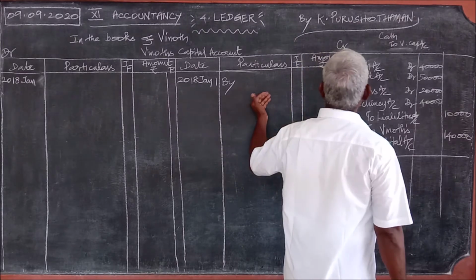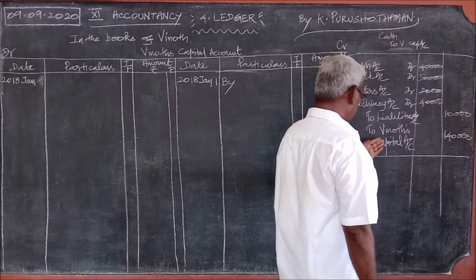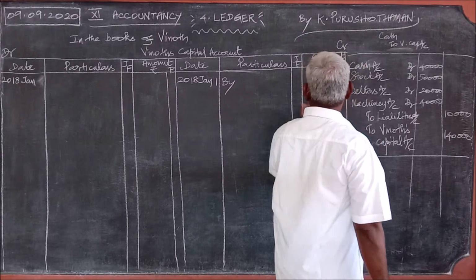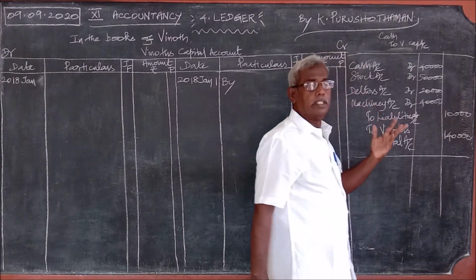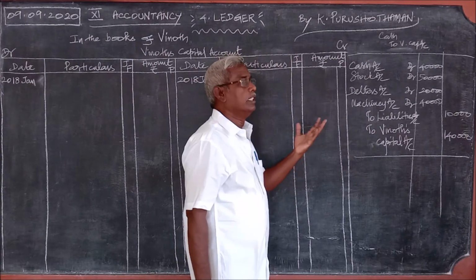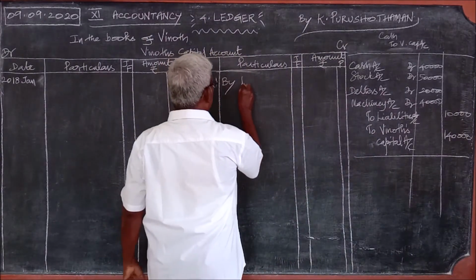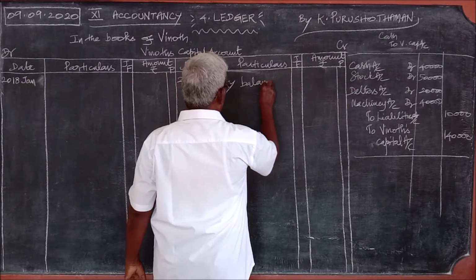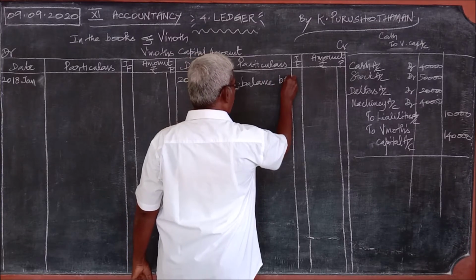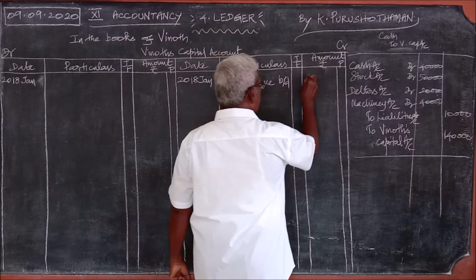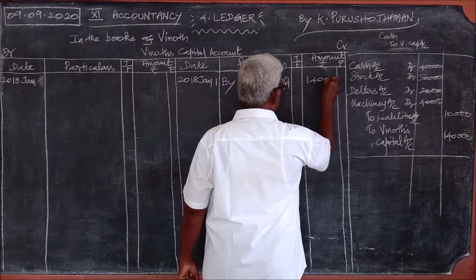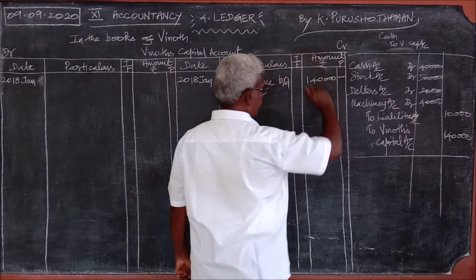What should we write here? Credit, but all these debits should be written. We do not know what to write. In that case, what should we write? By balance brought down. What is the amount? Capital 1,40,000. This is what you have to write.